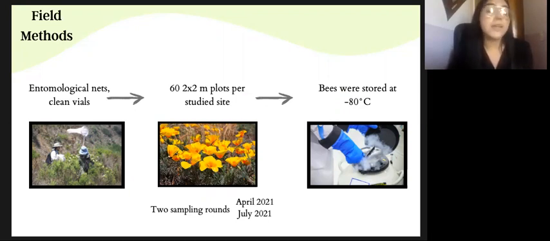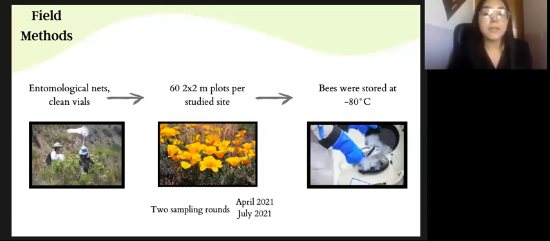We searched for wildflowers and collected the bees interacting with them in plots of 2 square meters. We observed bees in each plot a total of 10 minutes, pausing the chronometer every time we collected a bee and processed it. We sampled the bees and the flowers in a total of 60 plots per studied site. The collected bee samples were then stored in liquid nitrogen in a dry shipper on the island until we were able to store them in the -80 Celsius freezer on campus.